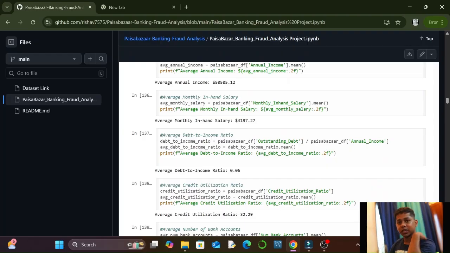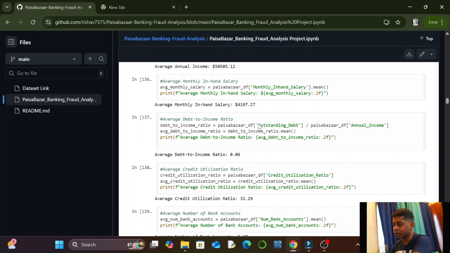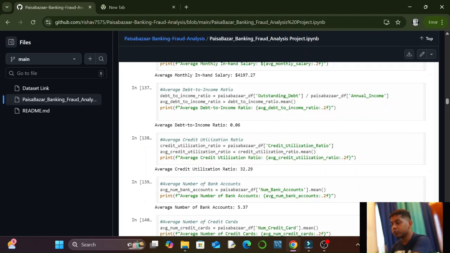Then I have taken average monthly in-hand salary. That means the mean of the monthly in-hand salary. I have got average monthly in-hand salary as $4,197.27.